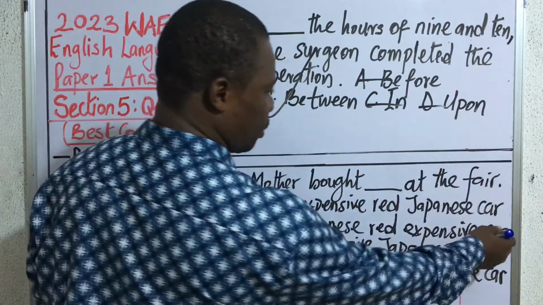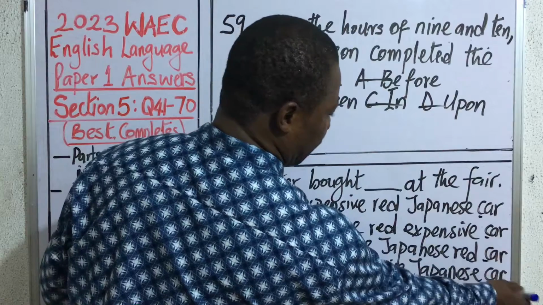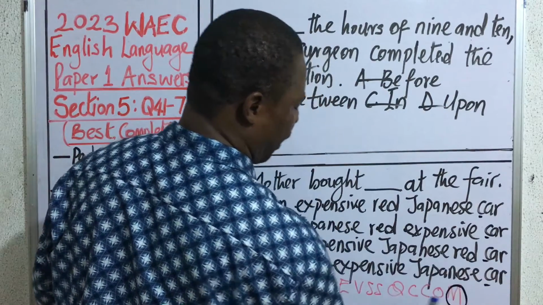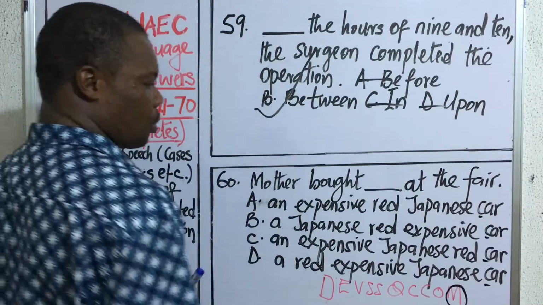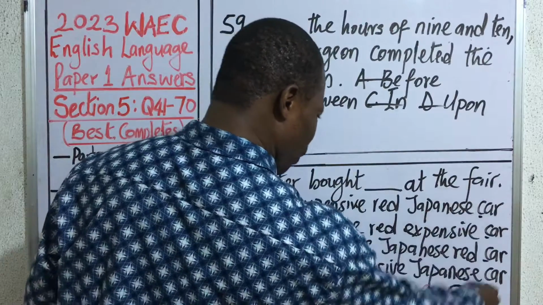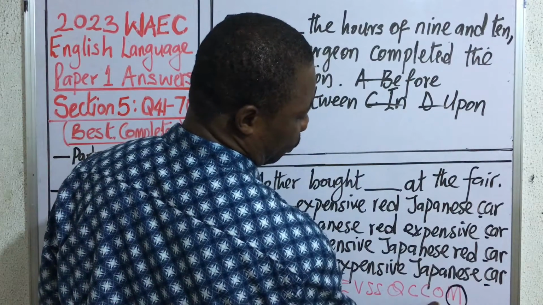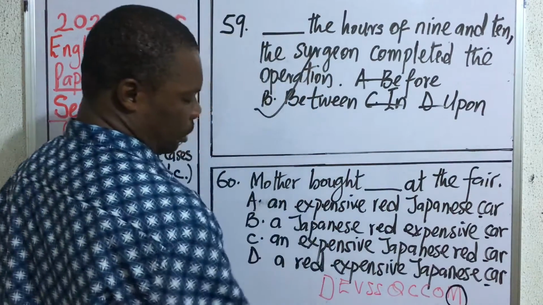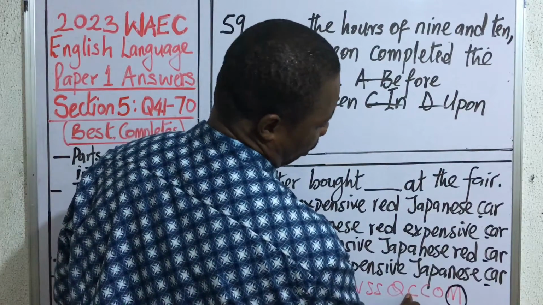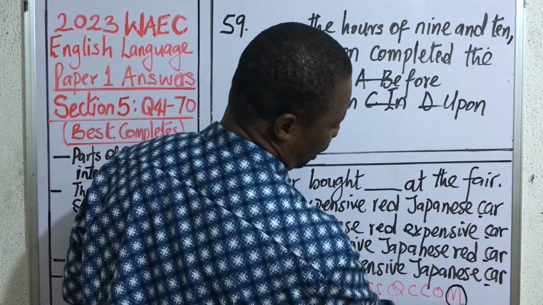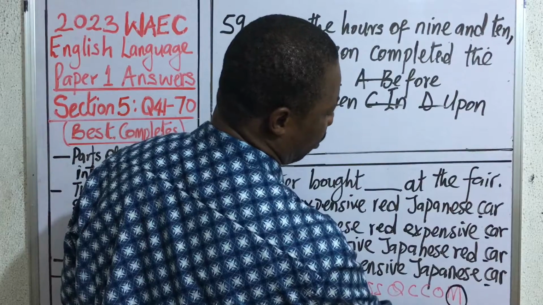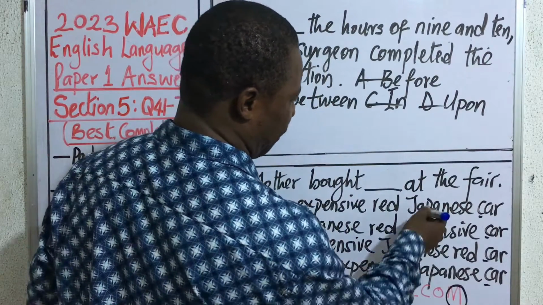So in all of these options, we have car, car, and car. That agrees with our formula here. So you now come to, what is it that must follow car now? Origin. So it talks about color, composition, origin, and material. So where is the car coming from? The car is a Japanese car.